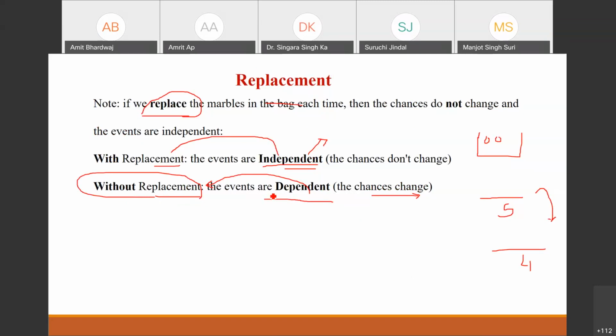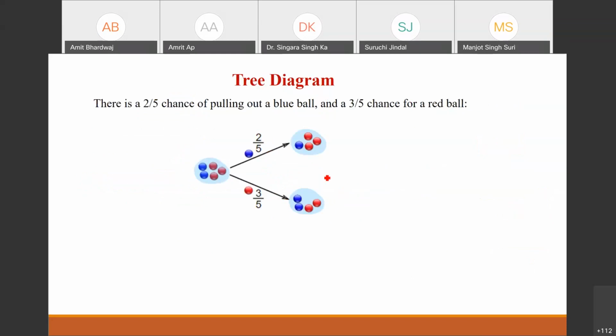Okay. Right. Let's represent this problem in the form of a tree. So this is our original bag. We picked up a ball. The chances of the blue ball are 2 by 5 and the chances of the red ball are 3 by 5. And we are not replacing the ball. So we can represent the probability model in the form of a tree data structure.